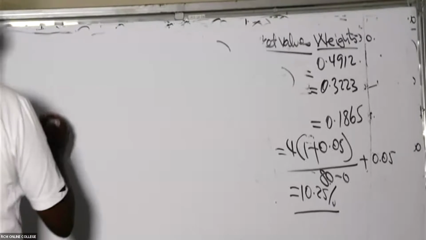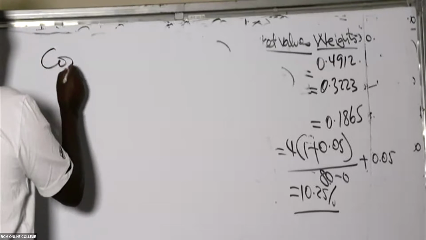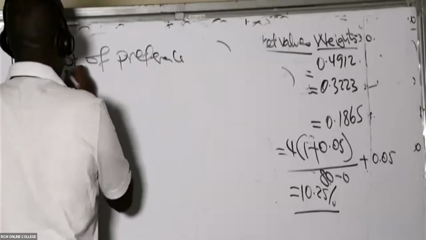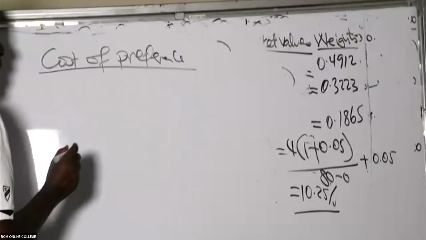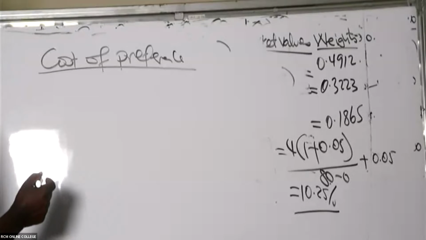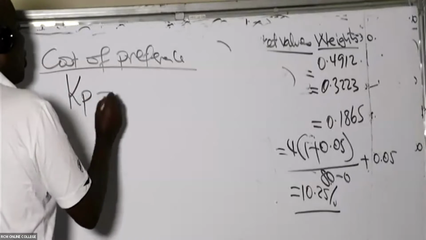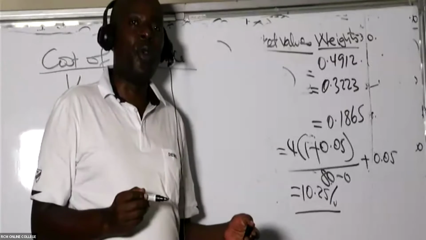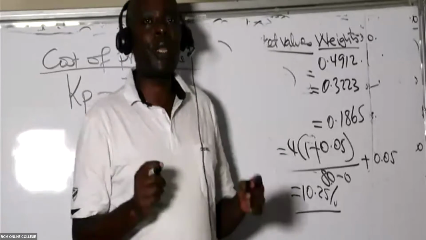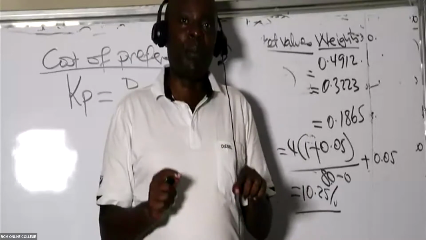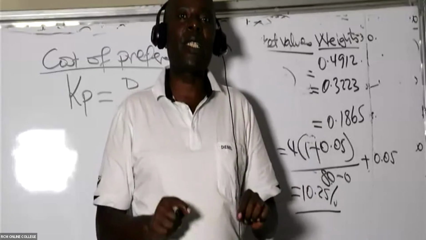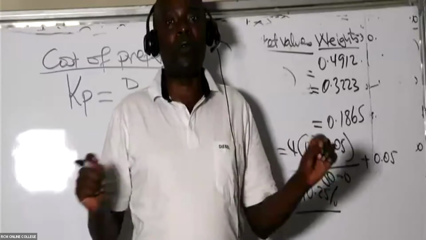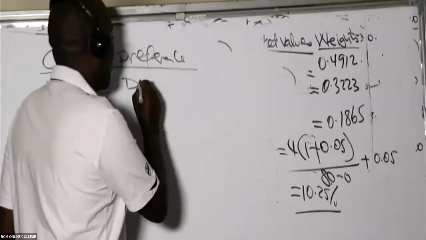So in this case here, cost of preference shares, you write in full. If you're using Excel, I expect, of course, to see students using different color for the titles, even in exams. So we have here KP. Of course here I'll be getting dividend. Here I can't talk of D1, D0. Remember, preference shares don't have growth rate. These are fixed dividend financial instruments. So the dividend is ever fixed. You can actually write here div like that.